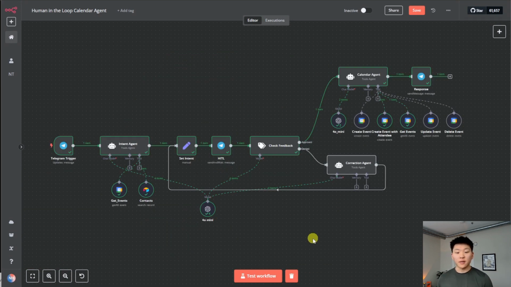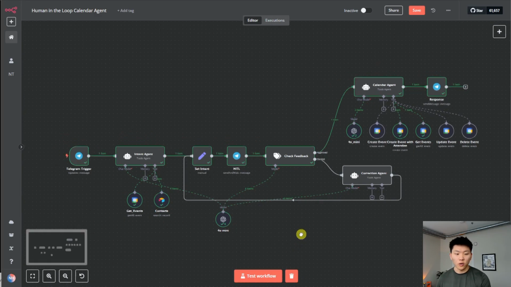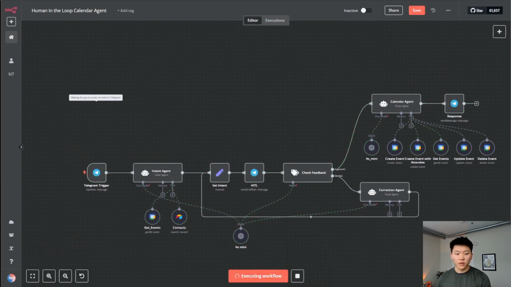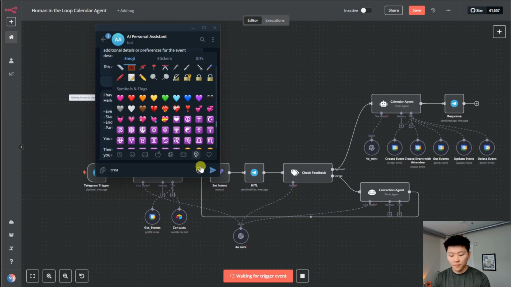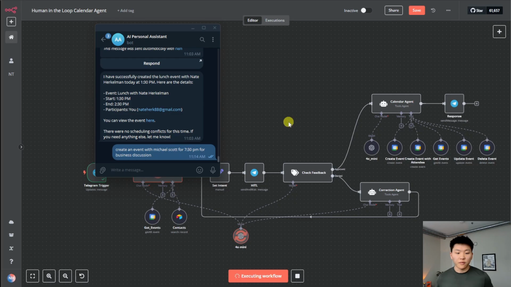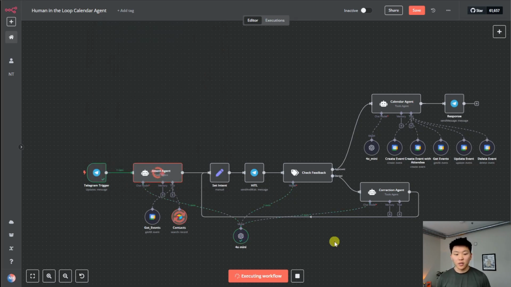Okay, but now let's do an example where we actually send it to the correction agent for feedback, and then we'll dive into how it works. So let me hit test workflow here, and we'll ask it to create an event with Michael Scott. Hopefully you guys aren't sick of the Michael Scott example. For 7:30 p.m. for business discussion. Okay, so we'll send this off. It should be getting events, making sure there's no conflicts. It's going to be getting Michael Scott's contact information, and there are 2 contact records because there are 2 records for him.